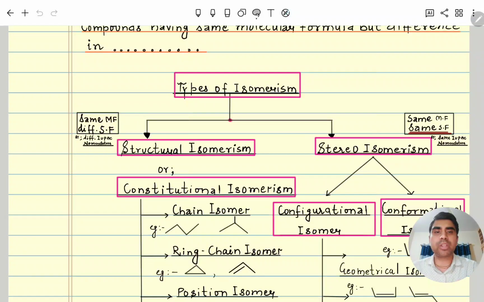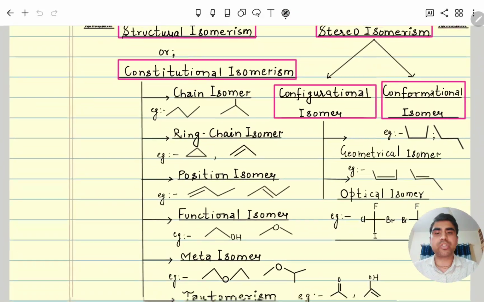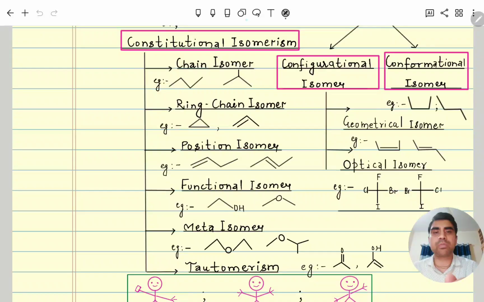Structural isomerism has several types. You can see chain isomerism, meaning the molecular formula will be the same and the chain will be different, the main chain or sometimes the side chain. Here you can see a 4 carbon main chain, here a 3 carbon main chain. The molecular formula is the same. So whenever the question asks which isomer, first check the molecular formula, whether it is the same or different. If the molecular formula is the same, then you go for the other types, chain, position and so on.